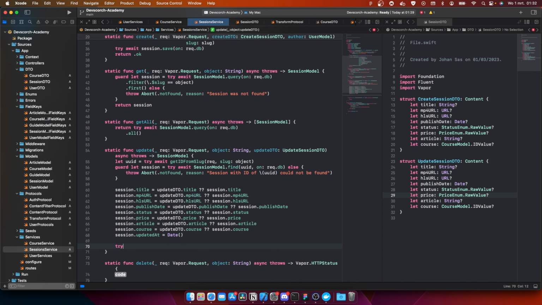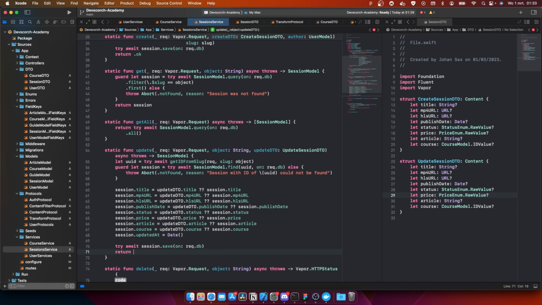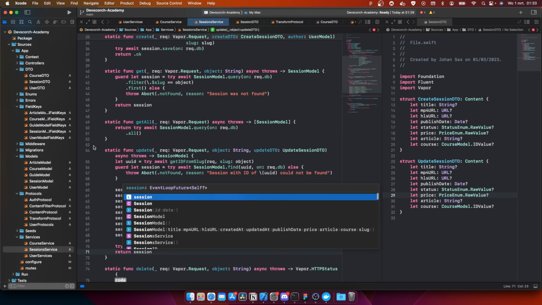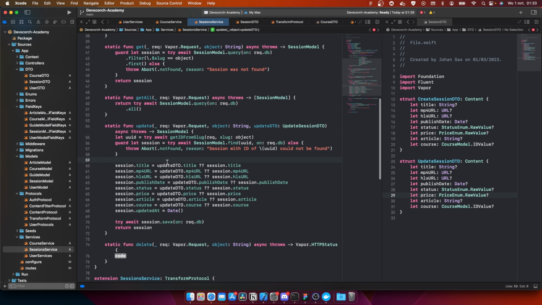And then we can do try await session dot save on rec.db, and then we can do return session. Okay, so this is actually a really nice update function for the session. And the coolest thing is, because everything is an optional, we actually don't need to worry about potential errors when we want to update something. So that's actually really cool.